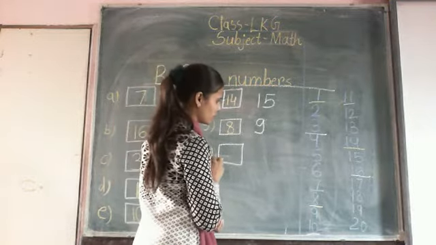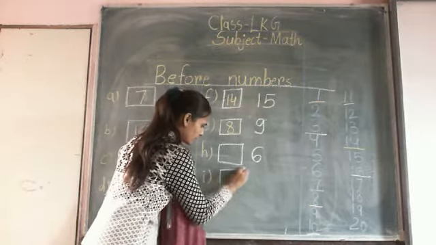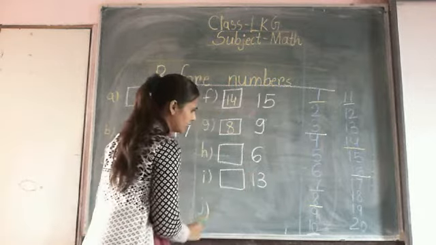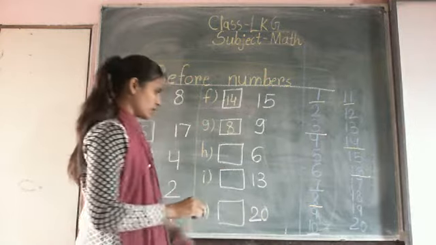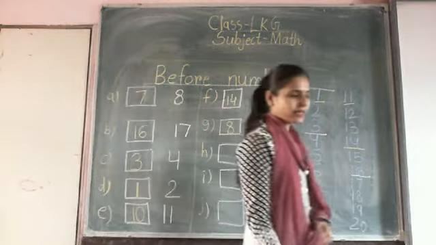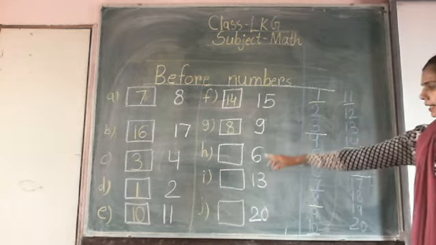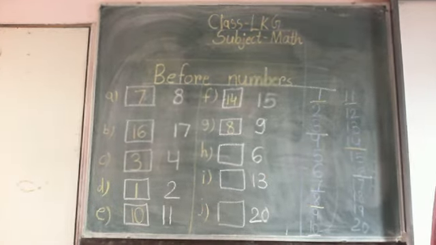The next number is 6. Now tell me what is the before number of 6? Then before number of 13. Then before number of 20. Write these 3 examples yourself. Check the line and write the numbers.